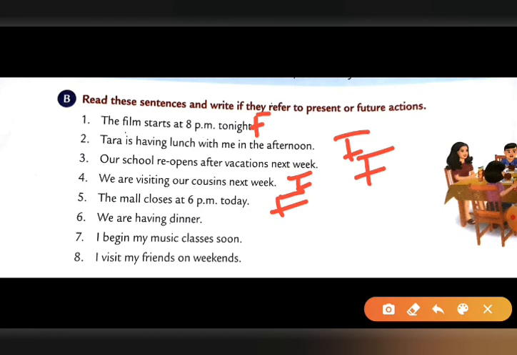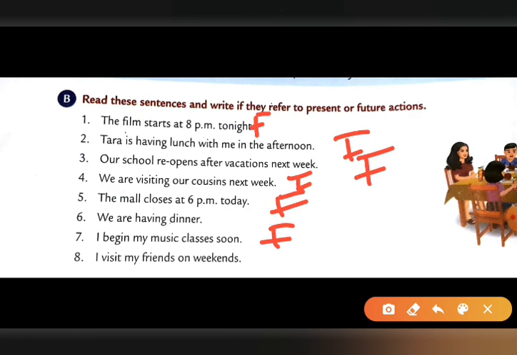7 નંબર, I begin my music classes soon. તો મેં સ્ટાર્ટ કર્યું છે મારા મ્યુઝિક ક્લાસીસ. તો હું કરવા જઈ નહીં રહી. I have already started means I begin. So that means 7 number or 6 number? 6 number, yes. Sorry, I begin my music classes is 7 number. It's a future tense. And now 6 number, we are having dinner.